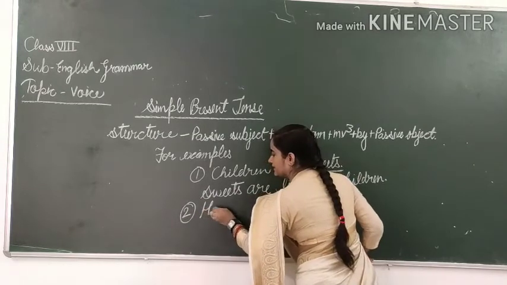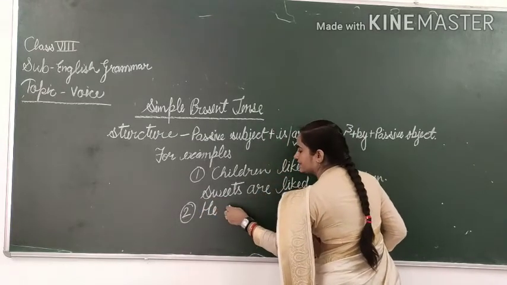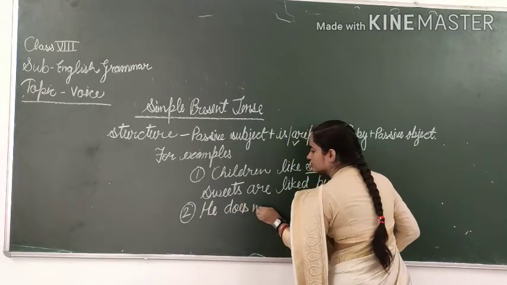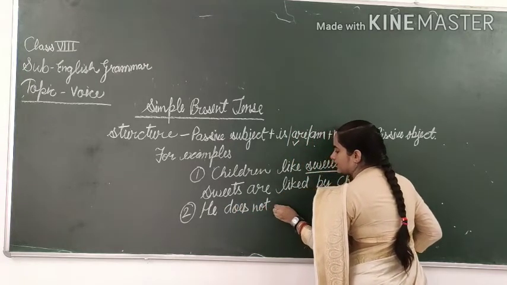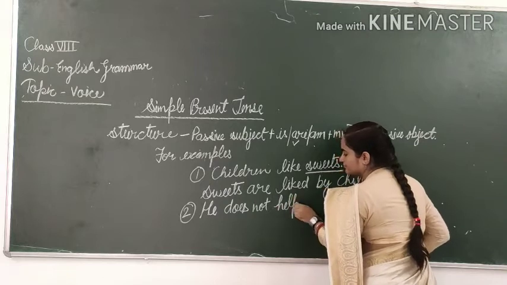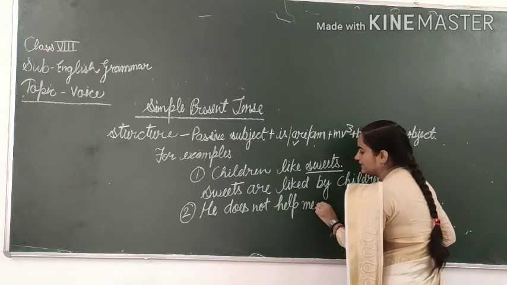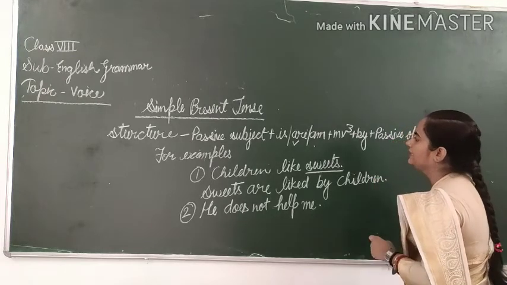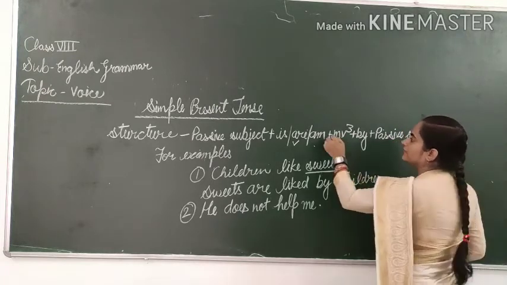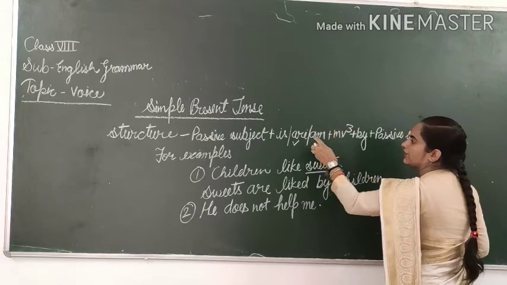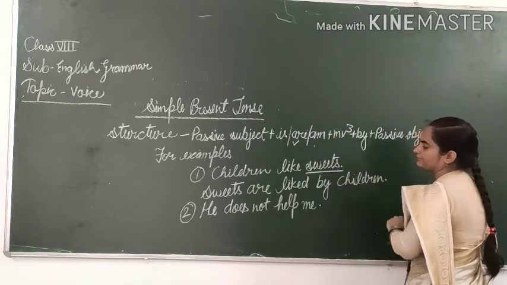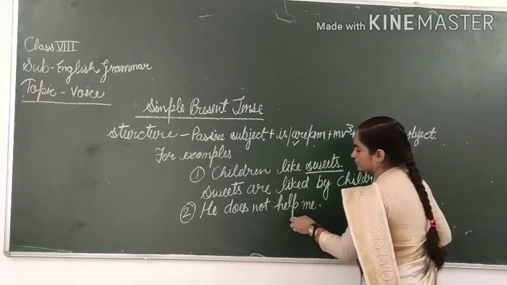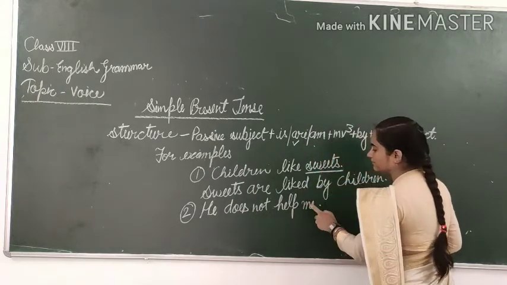The second example is a negative sentence. He does not help me. In a negative sentence, we will write not after is and are, or after the auxiliary verb. So your object is me.